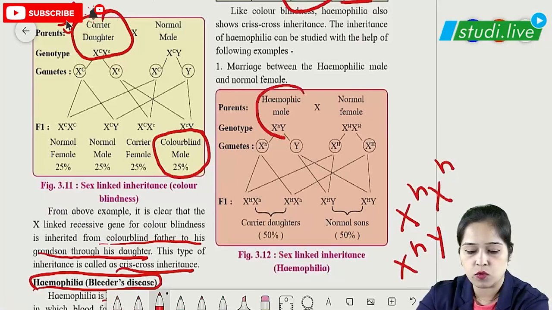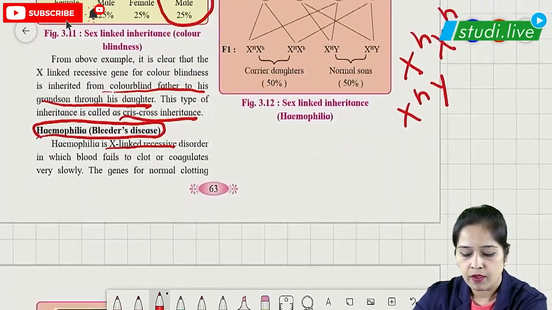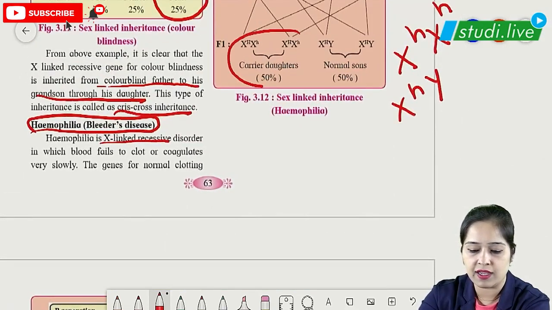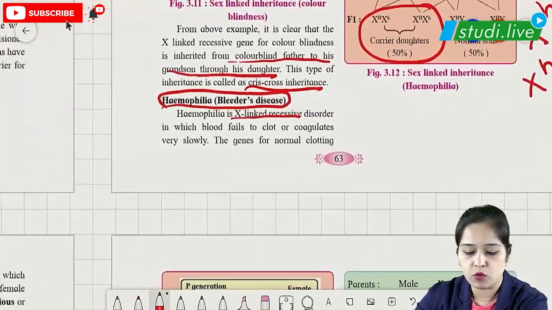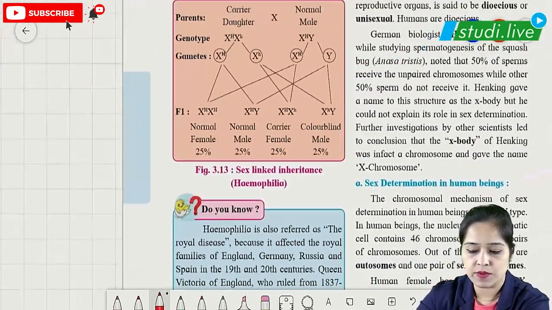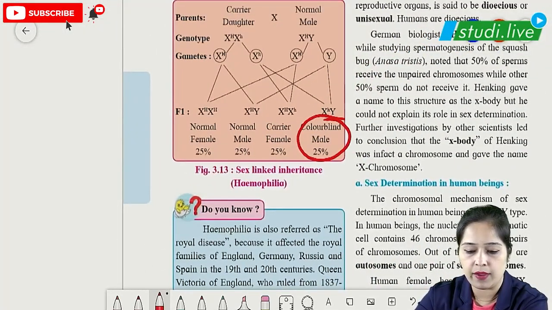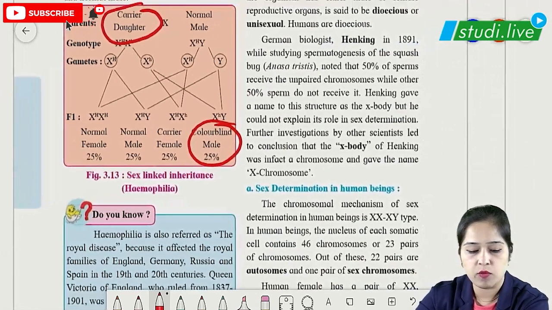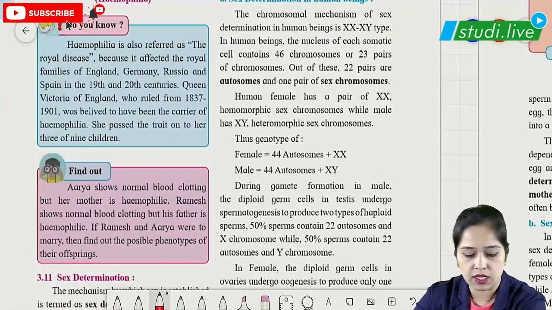Similarly, over here also, from this hemophilic male, the disease will be transmitted with the help of these carrier daughters. It will be transmitted to the grandson. So here we can see that it is transmitted to the hemophilic grandson with the help of this carrier daughter. So the disease hemophilia also follows crisscross inheritance.